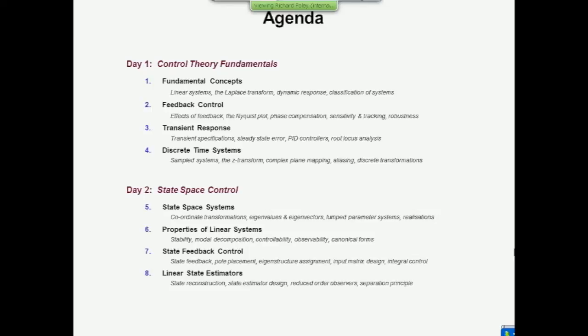And in the 4th section, I'm going to describe the structure and design of linear state estimators which produce the state vector for use in the feedback loop. And so at the end of today, I hope to give you a fairly general grounding in the use of state space techniques for control.